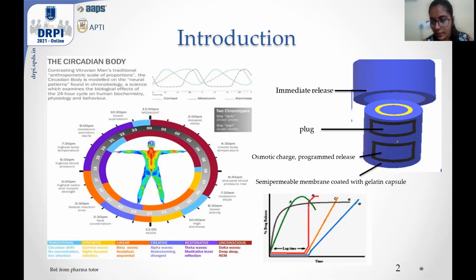So, here it consists of an insoluble capsule body where the drug core is present, and it is covered by the hydrogel plug, and it is covered by a soluble capsule body. So whenever the drug reaches its predetermined lag time, the soluble part of the capsule body gets solubilized, and the drug from the inner core gets released by erosion or swelling of the hydrogel plug.